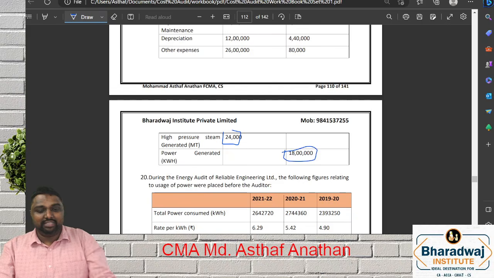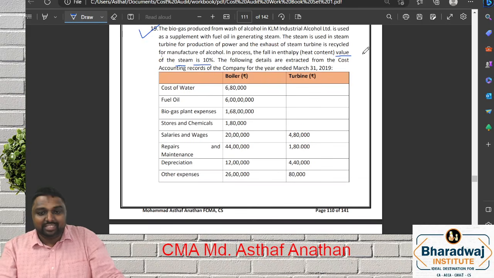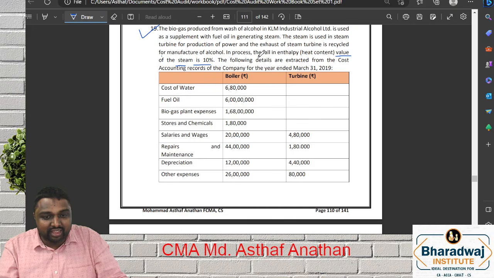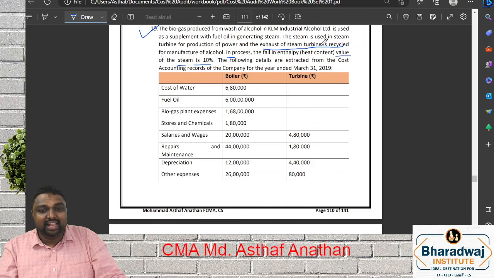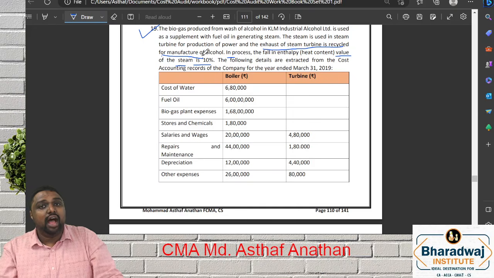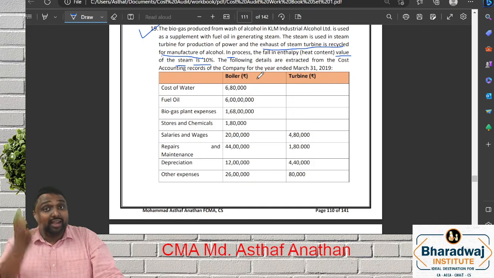See, they mentioned very clearly that this line you have to understand, then only the 10% you will get. They tell very clearly in the process: the exhaust of steam turbine is recycled for manufacture of alcohol. This exhaust you are using for what? Alcohol manufacture. So what is the value we have to take? That is mentioned in the second line in the process.